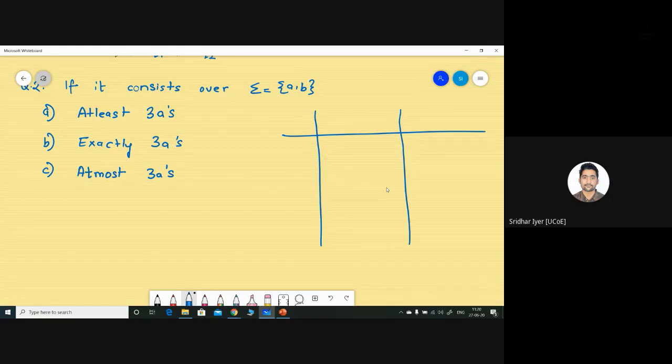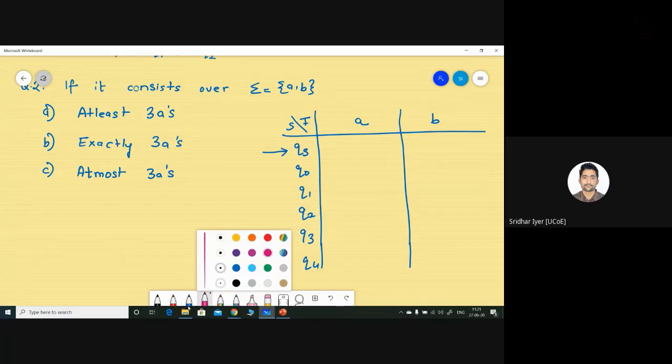At least three A's. Okay, this is the very first condition. Let me draw the inputs first. We are having six states. So the states are something like this: QS, Q0, Q1, Q2, Q3, and Q4. QS is a state which is not having any value inside it. Q0 is a state which is having zero number of A's. So on the left hand side, you can write it like this. It is having zero A's.